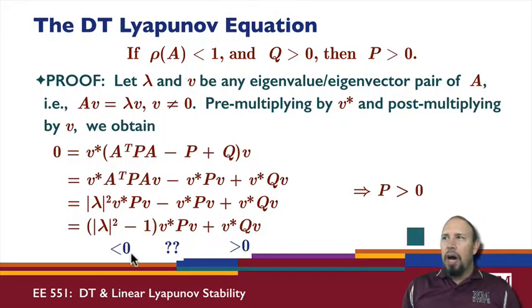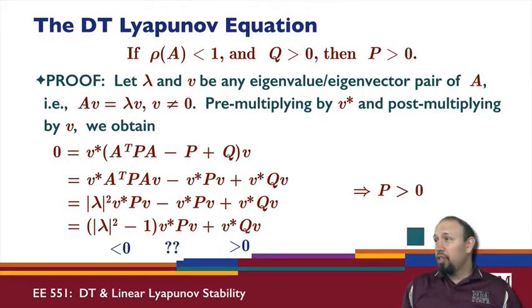There's no way I can get two positives that add up to 0. So the only thing that this could be is positive. Okay, and again, since v is any eigenvector, and lambda an eigenvalue, this holds for all eigenvalues and all eigenvectors. Therefore, I can go through and show that P must be positive definite. So this holds for all eigenvectors, eigenvalues.